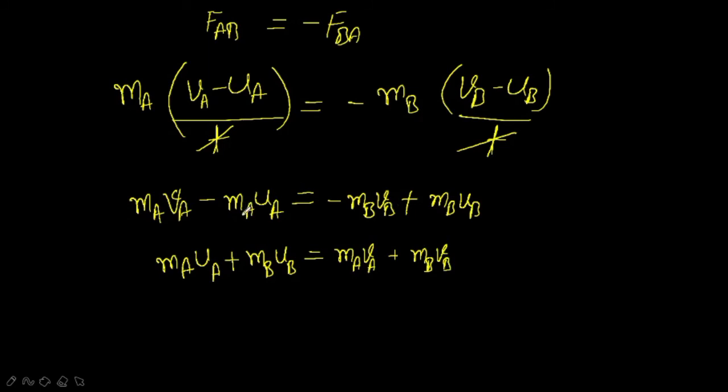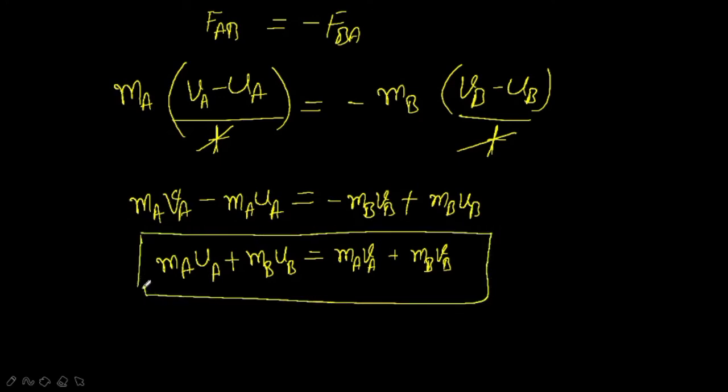See here, this MA UA, when it comes to this side, it becomes plus, and when this plus comes to this side it becomes plus. That means the sign changes, right? So this equation shows that the total momentum of the two balls is conserved, right?